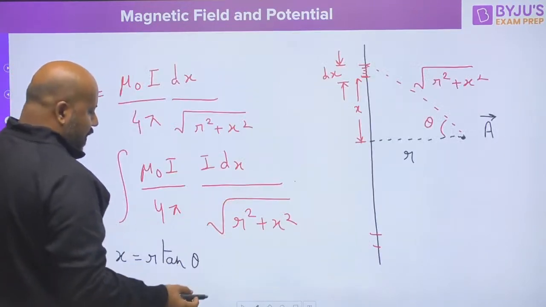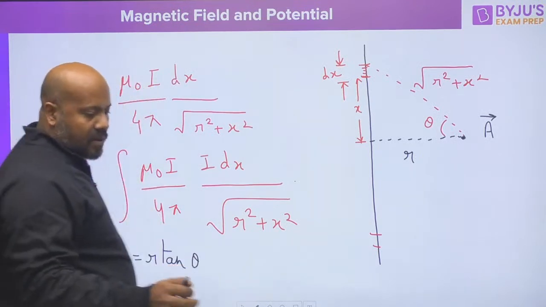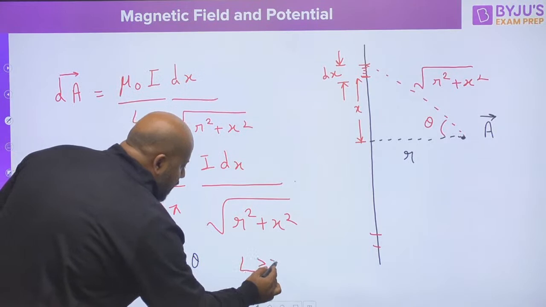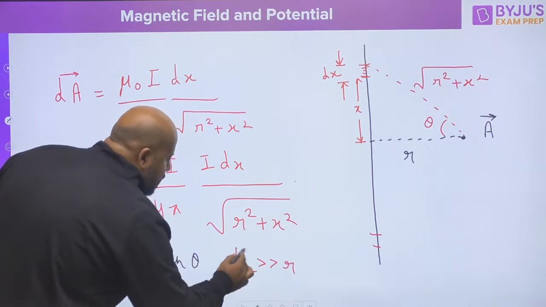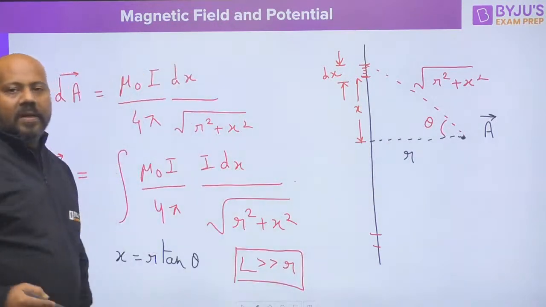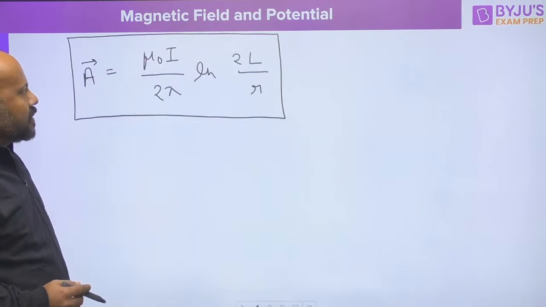One approximation you have to use here is that the length L is very, very large in comparison to the radial distance of the point where you are finding the magnetic vector potential. Is it clear for everybody?